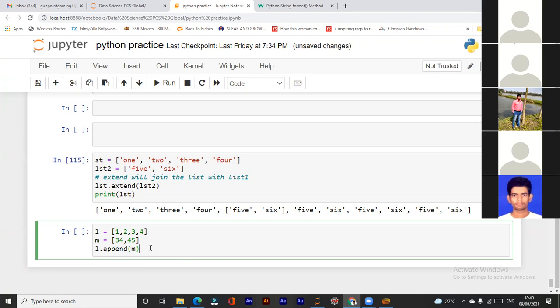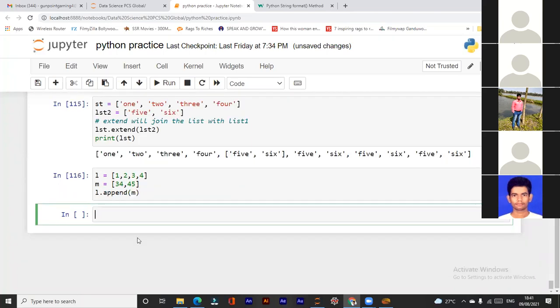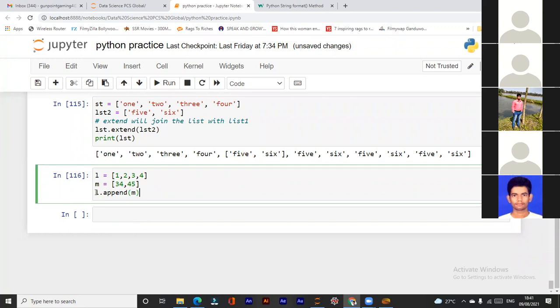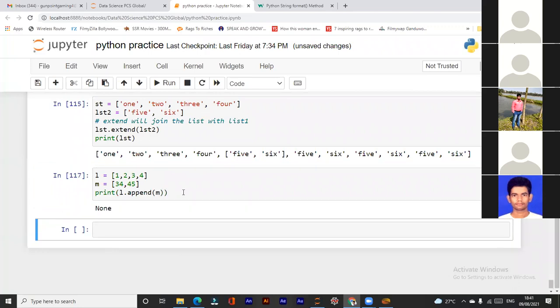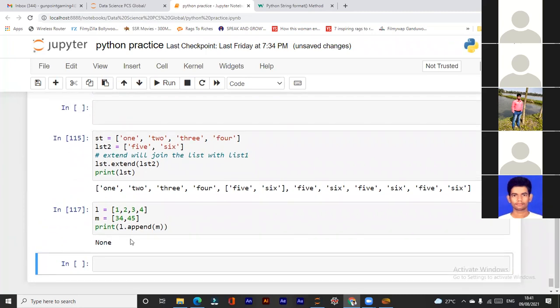Can anyone tell me? Sir, 1, 2, 3, 4, and 34, 45 will be in a sublist inside L. Right, that's the main difference. It's a list within a list. Why am I getting none here?